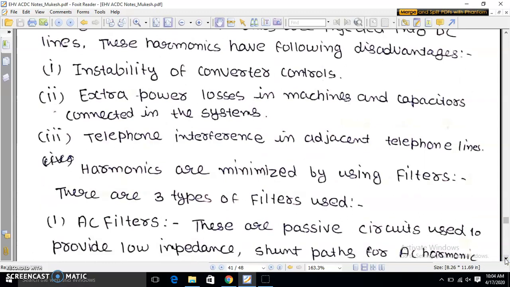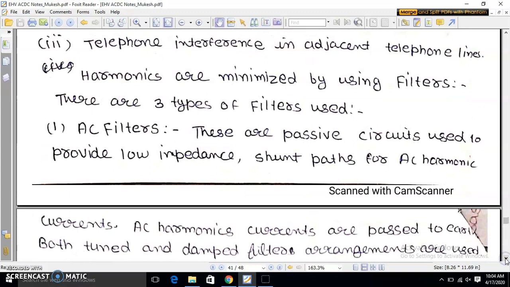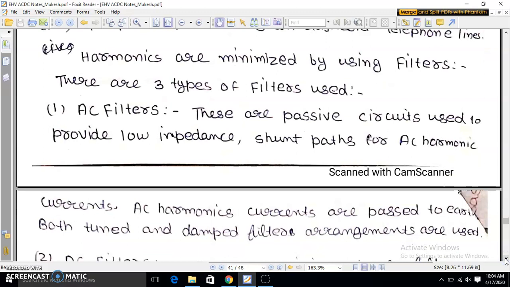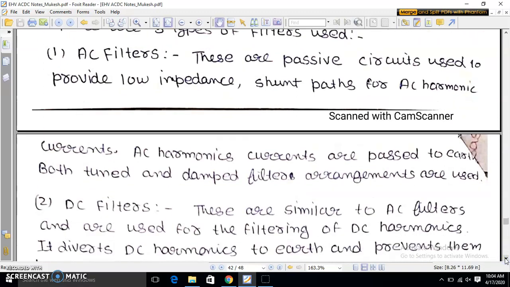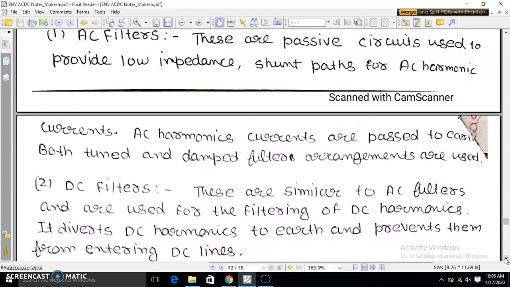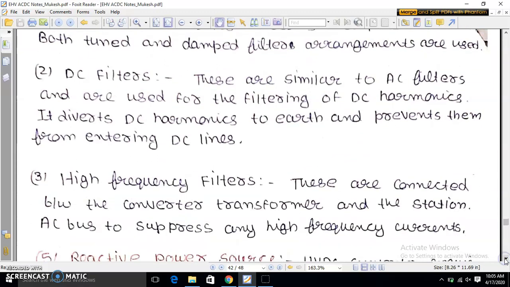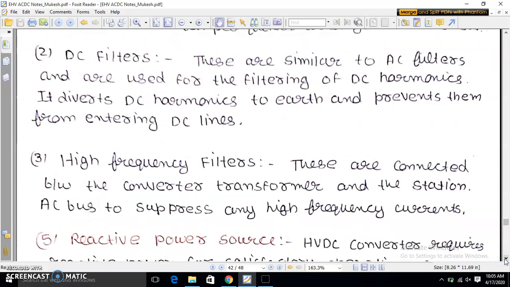First one is the AC filter. These are passive circuits used to provide low impedance shunt paths for AC harmonic currents. To pass AC harmonic currents, both tuned and damped filter arrangements are used. Second one is the DC filters. These are similar to AC filters and are used for filtering of DC harmonics. It diverts DC harmonics to earth and prevents them from entering DC lines. Third one is the high frequency filters. These are connected between the converter transformer and the station AC bus to suppress only high frequency currents.